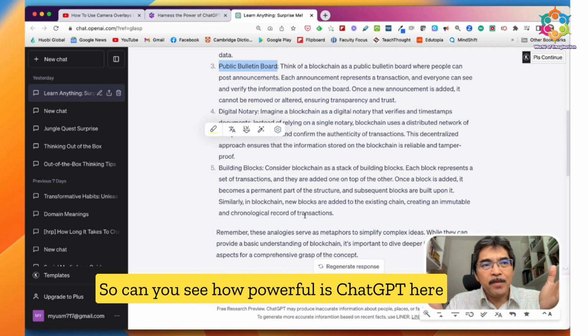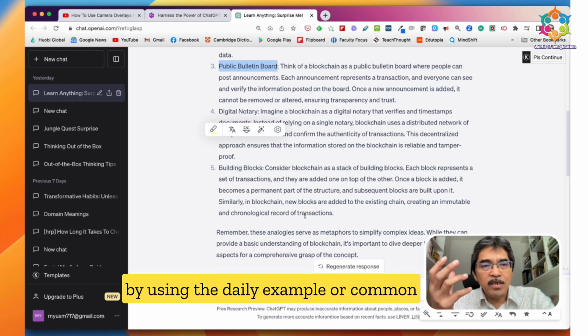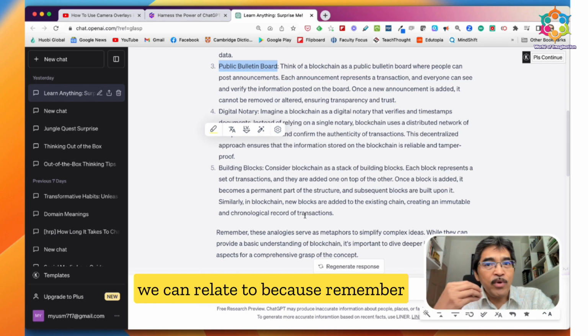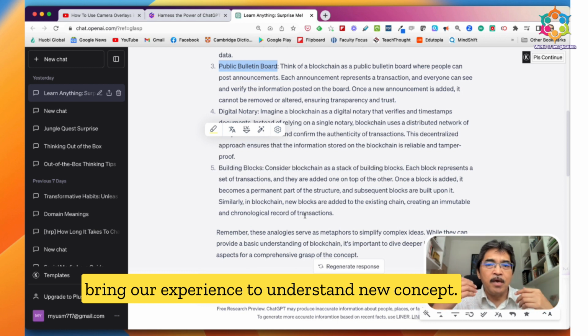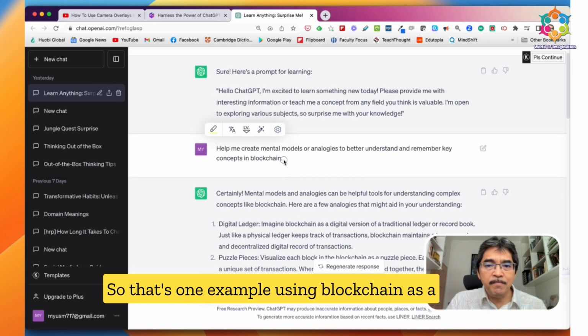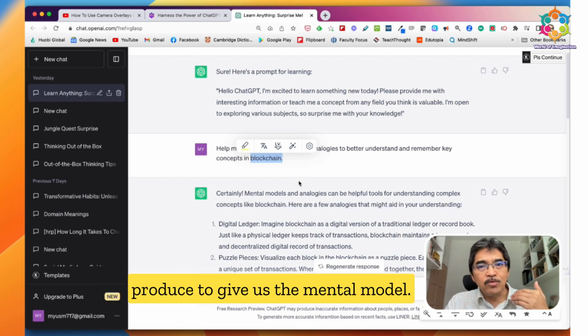So can you see how powerful ChatGPT is here to help us understand, to help students understand complex concepts by using daily examples or common familiar examples that we can relate to? Because remember, a mental model also brings our experience to understand a new concept. So that's one example, using blockchain as a complex concept where we want ChatGPT to give us the mental model.